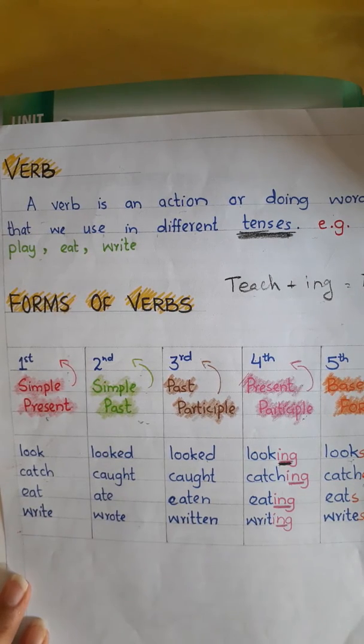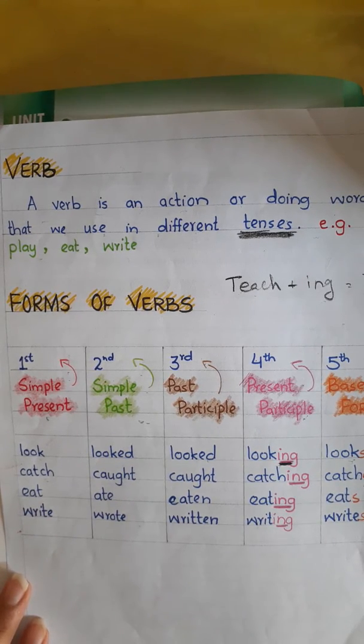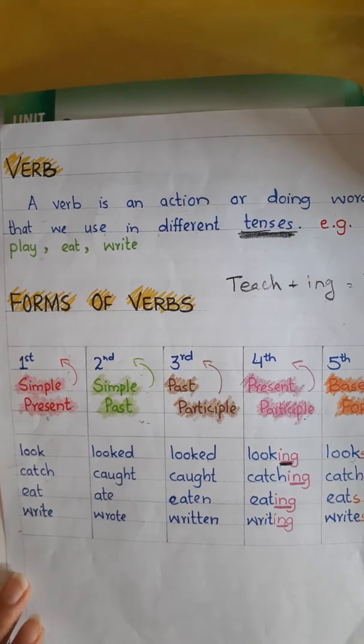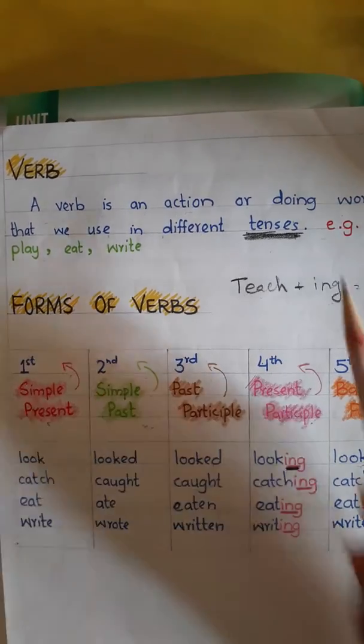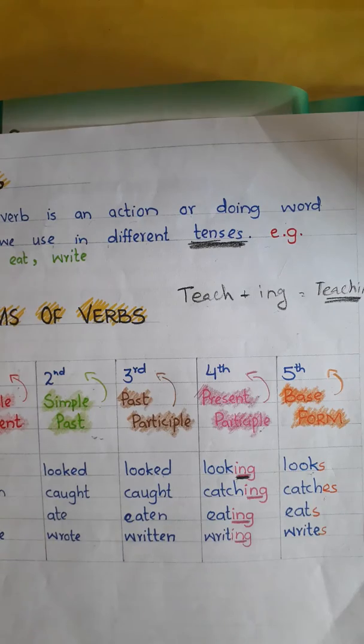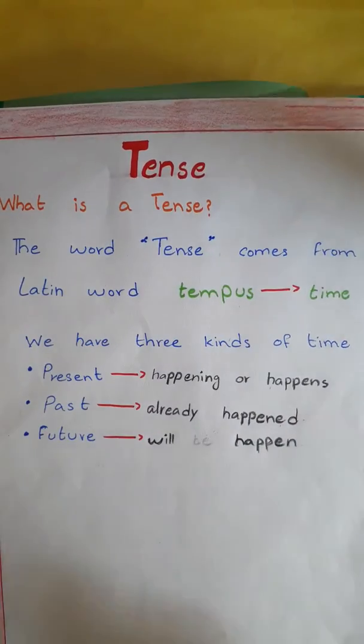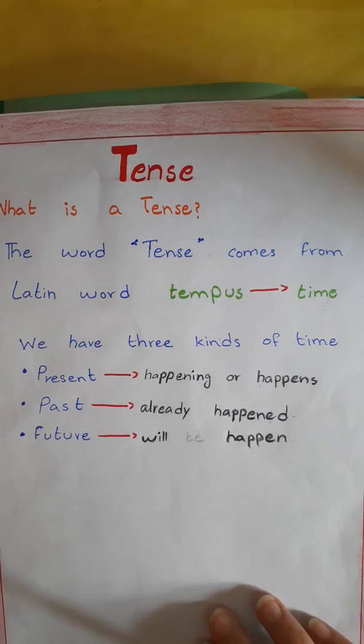Verb क्या होते हैं? Action or doing words are known as verb. We use it in different tenses. There is a word used, tenses. What is tense? This is tense. If you can see it, tense.